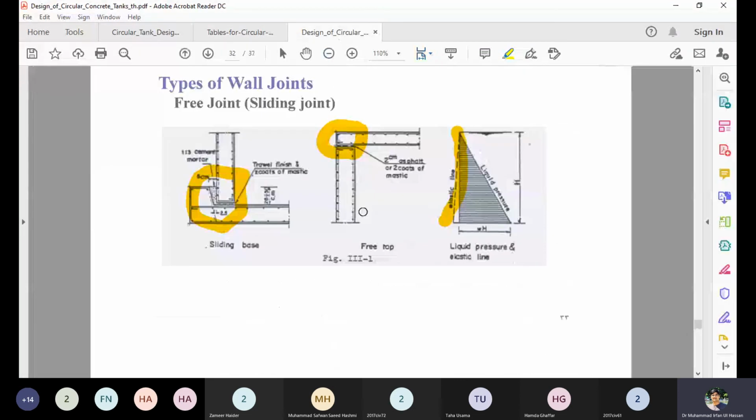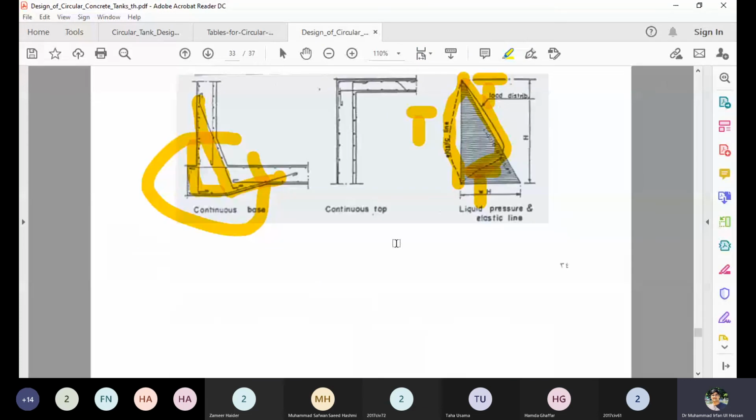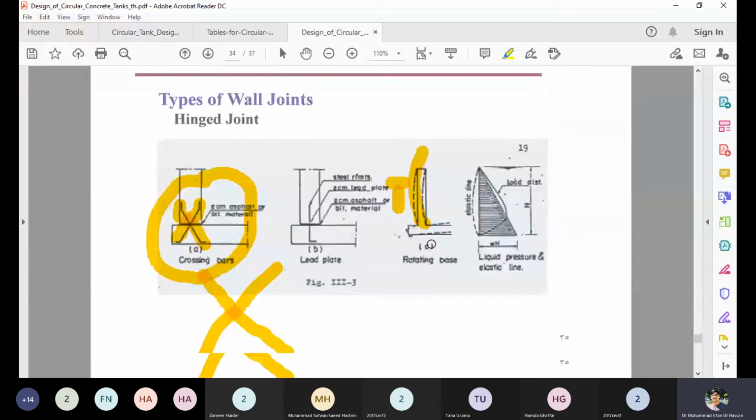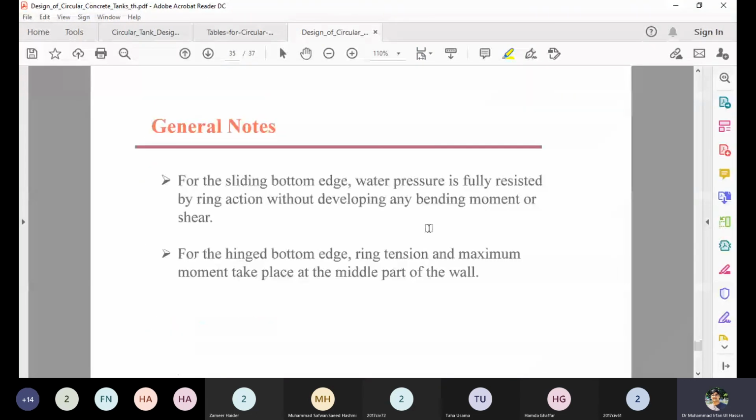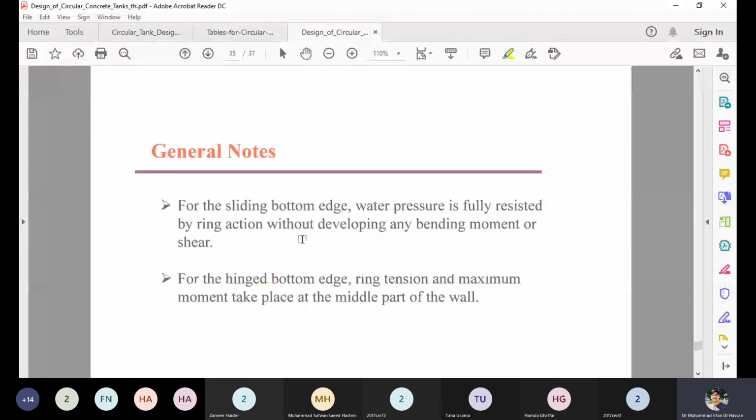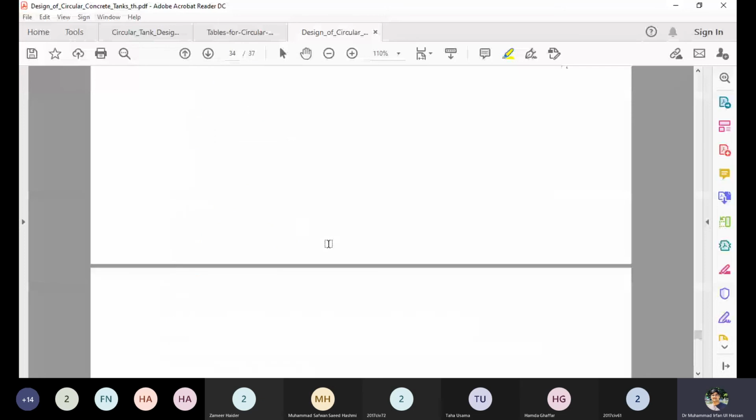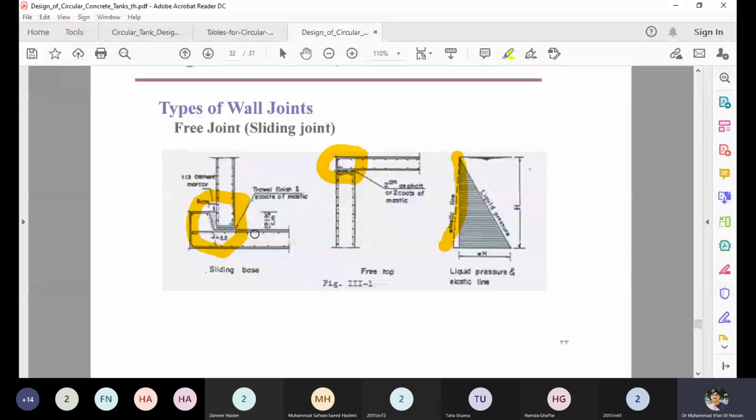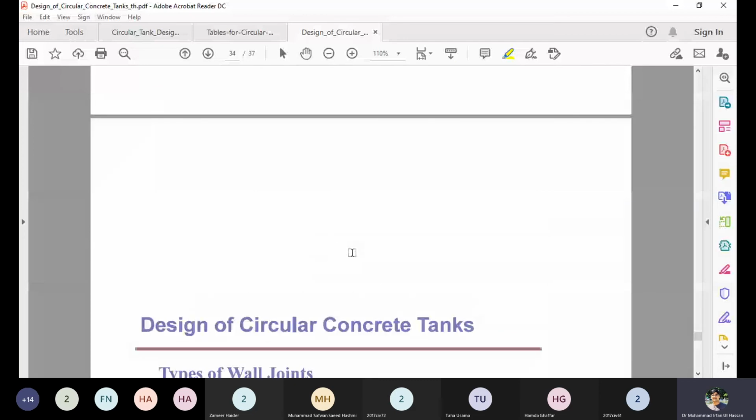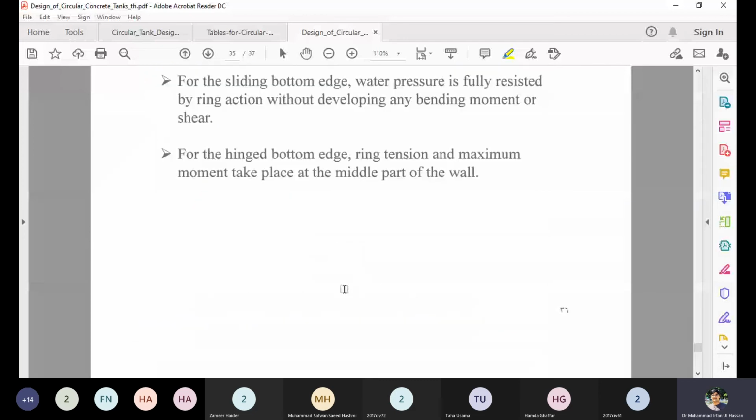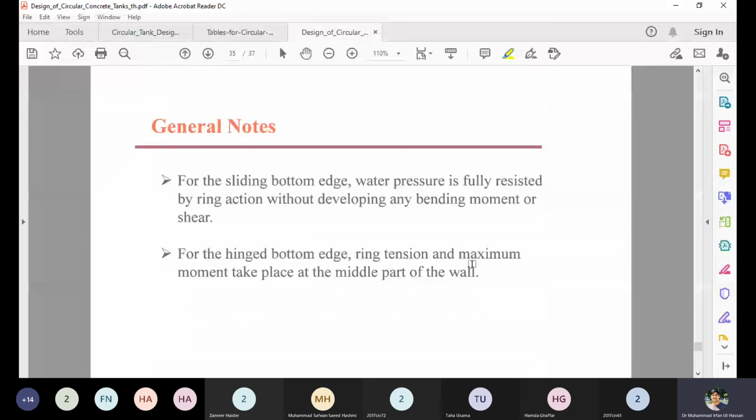So coming to my regular part, the last few slides explained the different end conditions for the sliding bottom edge. The first case, the sliding bottom edge: the water pressure is totally resisted by the ring action. The second case is the hinge bottom: the ring tension and the maximum moment take place at the middle part of the wall.